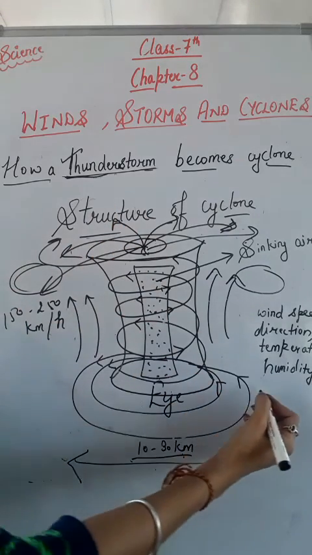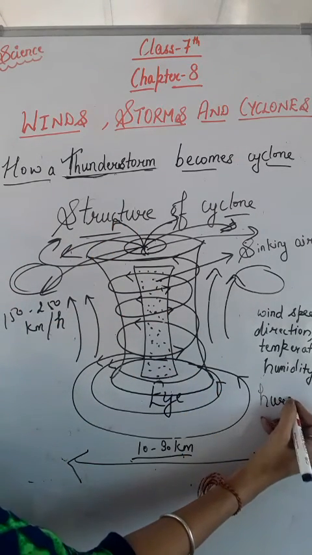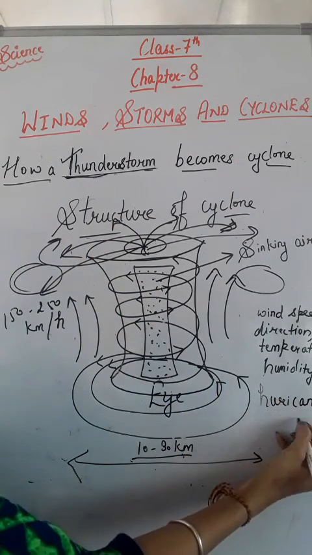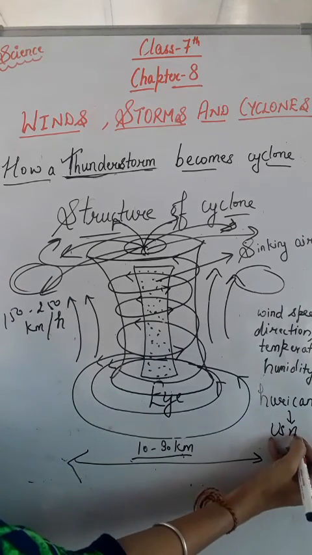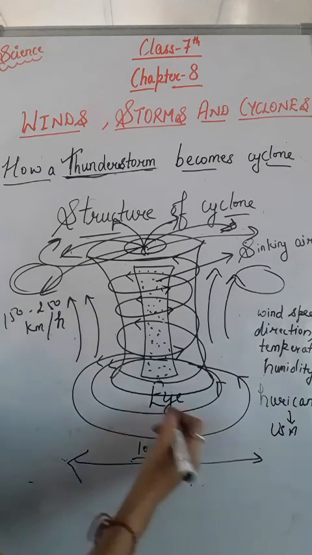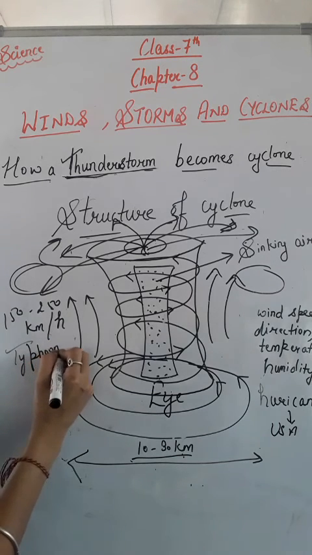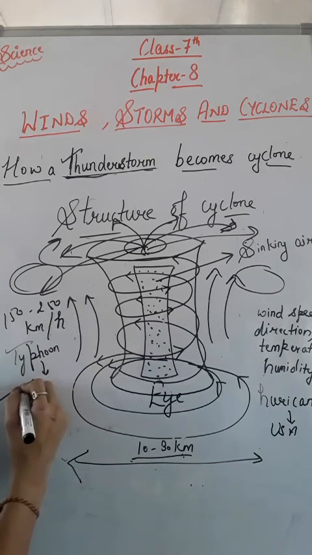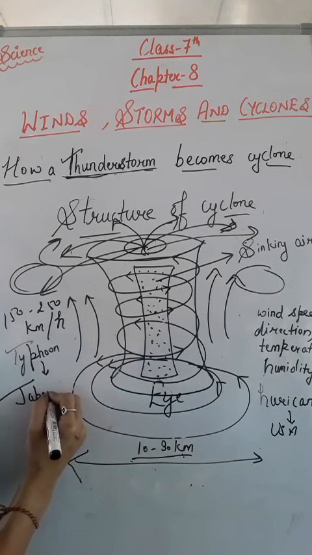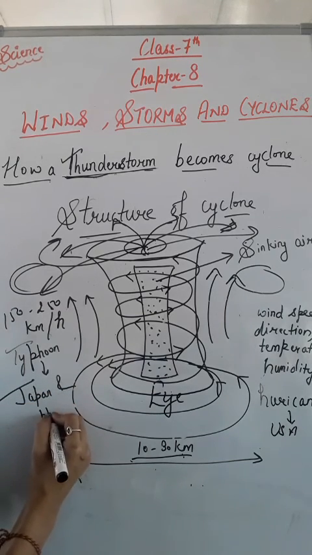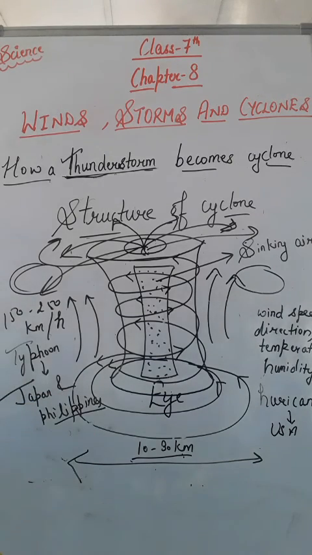They are called hurricanes in the USA, meaning in the American continent, and typhoons in Japan and the Philippines. So this is all about cyclones.